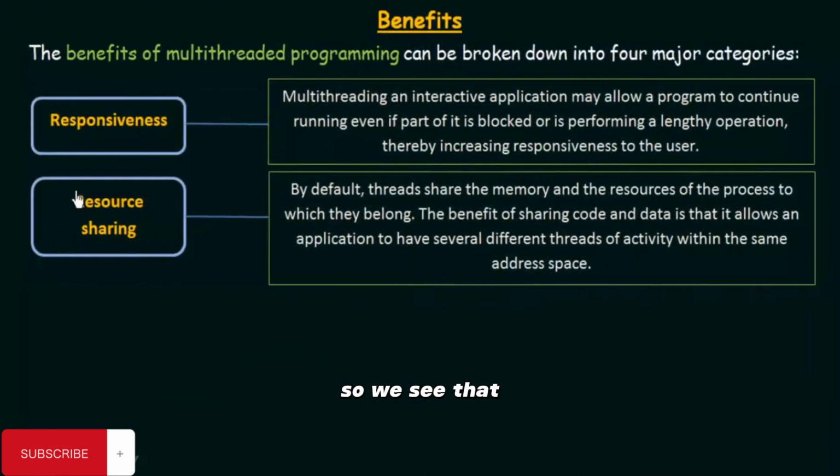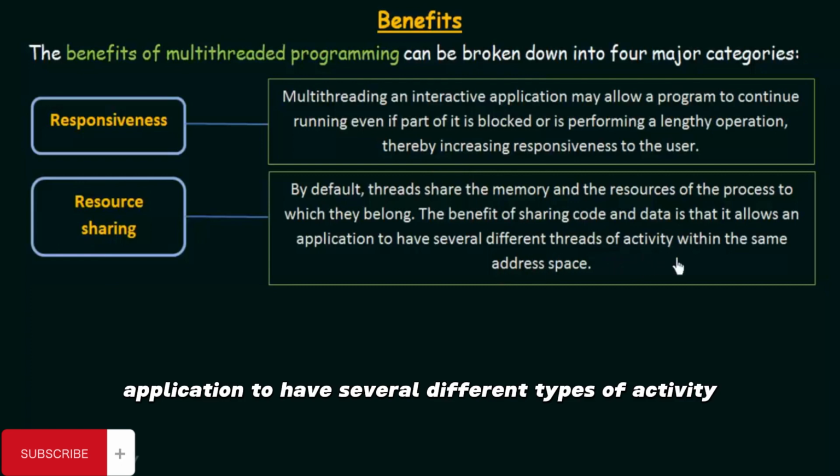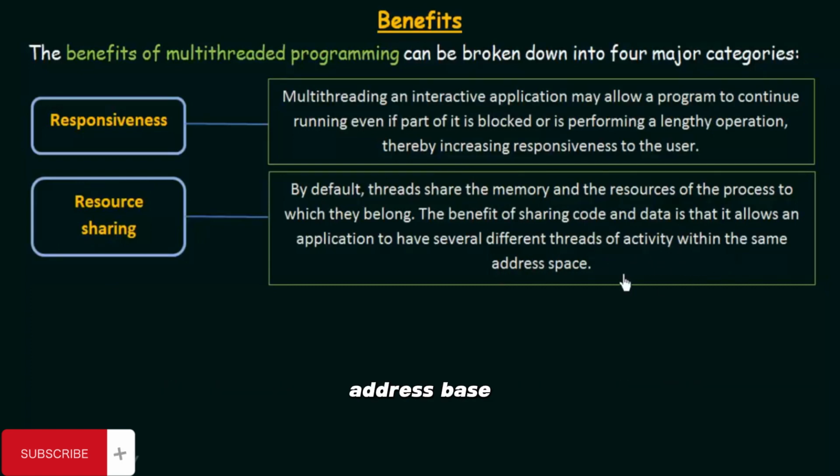So we see that resource sharing is happening in multi-thread programming. The benefit of sharing code and data is that it will allow an application to have several different types of activity within the same address space. So we can have several different threads in the same address space of the same process. By resource sharing, we are making our system more efficient because it does not need to have separate or dedicated resources for each and every thread. So sharing resources is another benefit of multi-threaded programming.